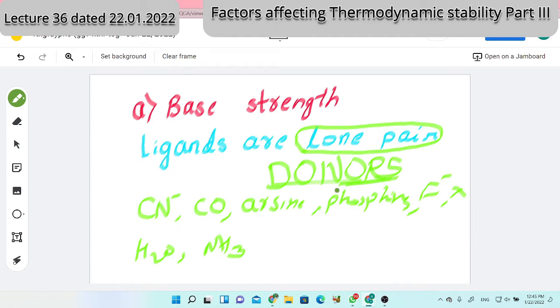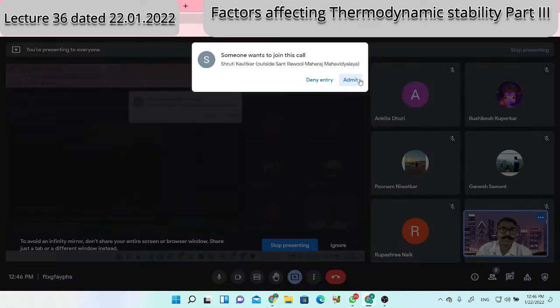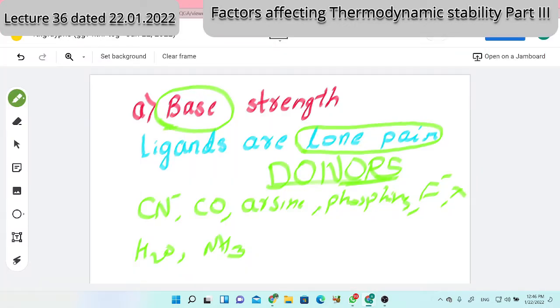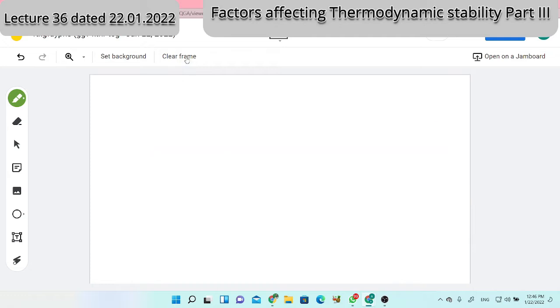Any species that donates a lone pair, we say it is a base, as in acid base theory. As per the Lewis acid base concept, ligands which are lone pair donors are bases. Therefore, I'm talking about base strength. Everybody's ability to donate the lone pair will be different, so as their ability varies, the base strength varies. This is a general point, not a very perfect one. The higher the base strength, the more the stability.